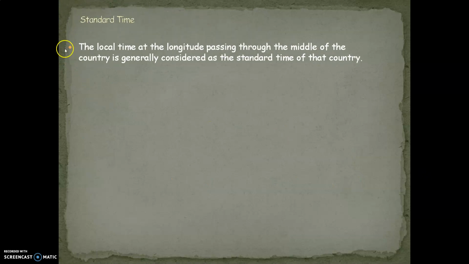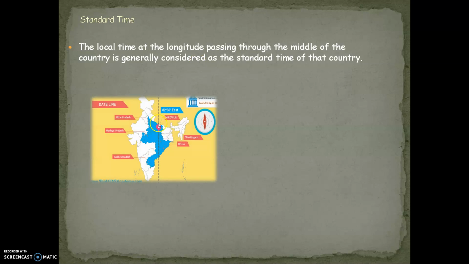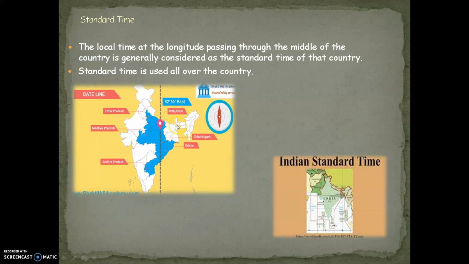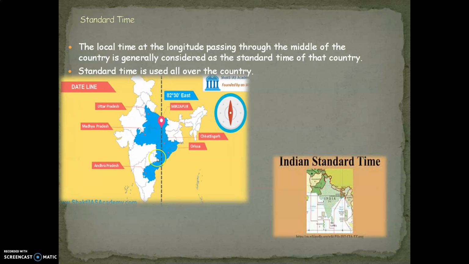Now, standard time is the local time at the longitude passing through the middle of a country, which is generally considered as the standard time of that country. So the longitude which passes through the center of any country is used as the standard time. One standard time is used for the entire country. So various countries in the world have different standard times. We'll see these here. This is the longitude line that passes through the center of the country, through states like Mirzapur, Chhattisgarh, Orissa.